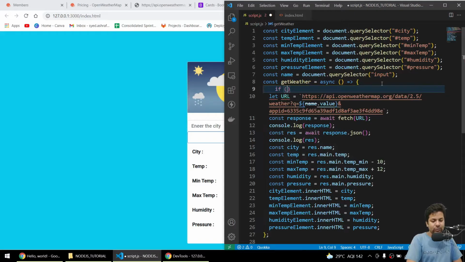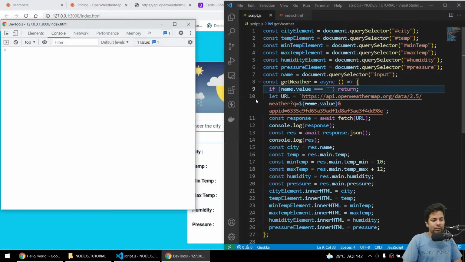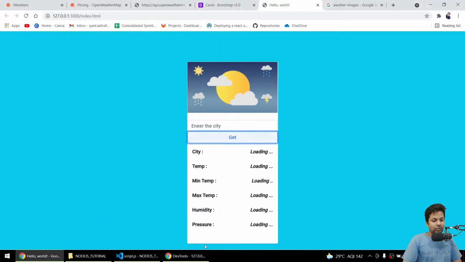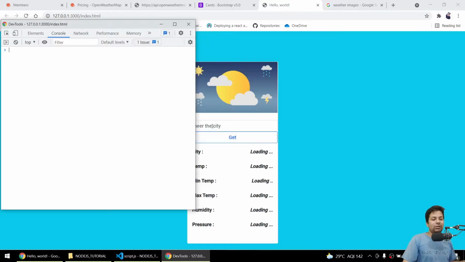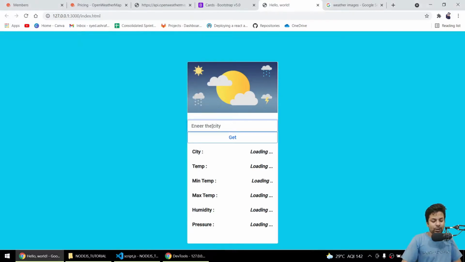If name.value is equal to null, just return, don't do anything. I'll just return. Okay, now if I show you, there won't be any error. If I just say search, no error because the value is null. But if you get wrong data, then it will show an error, that's for sure. So you have to say if error is this, then send this. These things, like if error is this or that, we will obviously see when we use Express.js, because that will be a much bigger part.